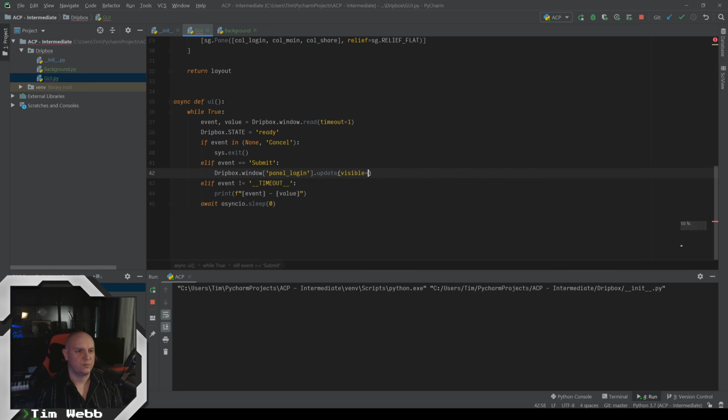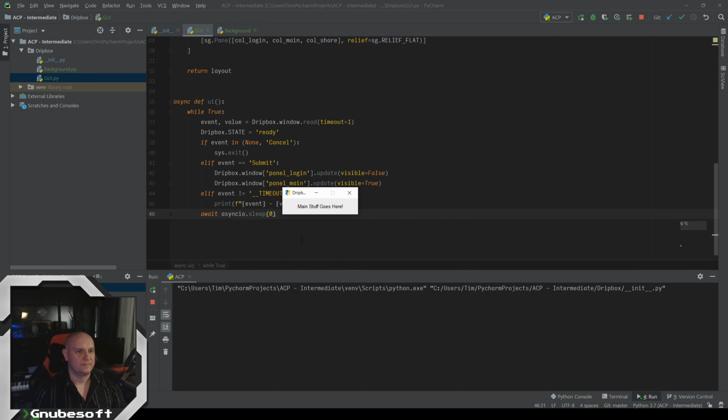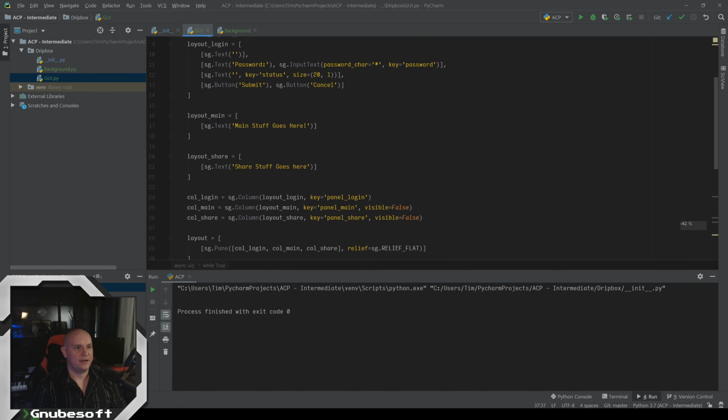visibility or visible is now false, and the panel main, we want to update this to be visible true. Let's see if that works. And it does. So we got our main stuff goes here. Now, we're probably going to need it to do something useful. So let's go back here and actually start editing this.